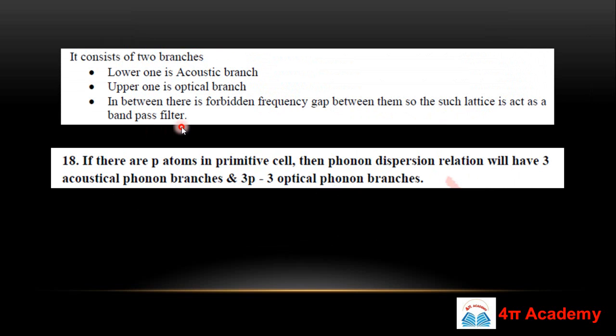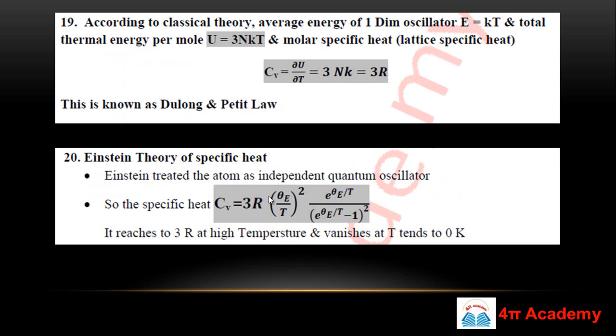So it also behaves as a band pass filter, because what a band pass filter does is it generally passes a few frequencies, but there are some frequencies which cannot pass through this particular filter. Suppose there are p atoms in your primitive cell, so the phonon dispersion relation will have 3 acoustical phonon branches and 3p minus 3 optical phonon branches. So this is very important.